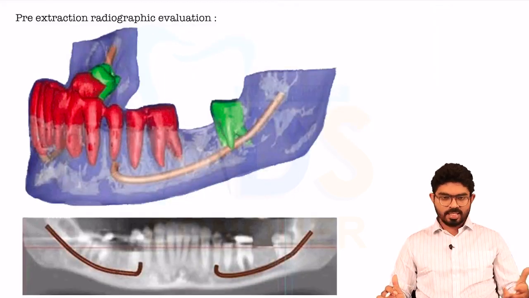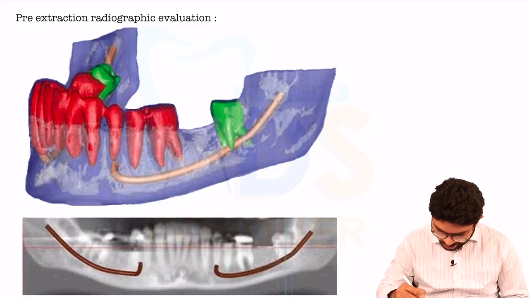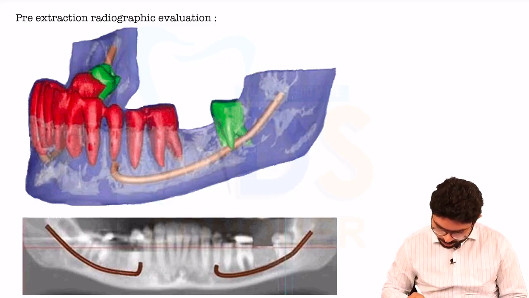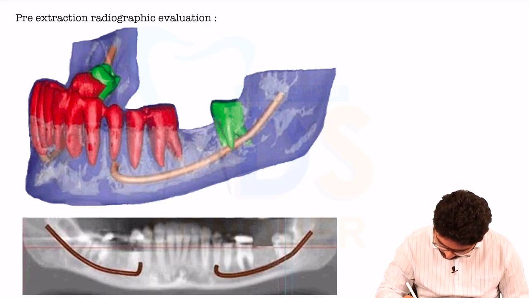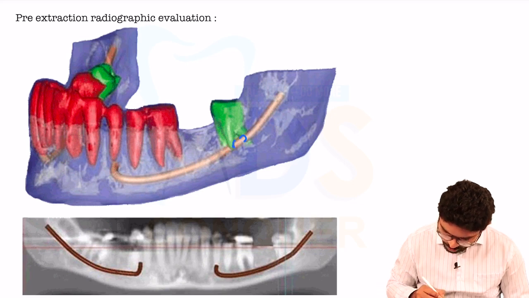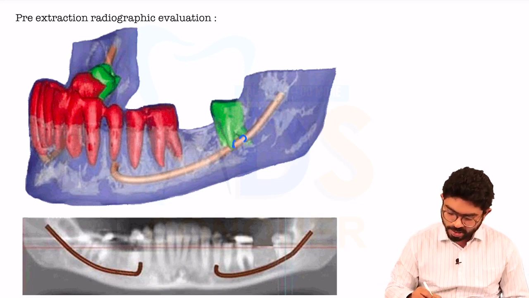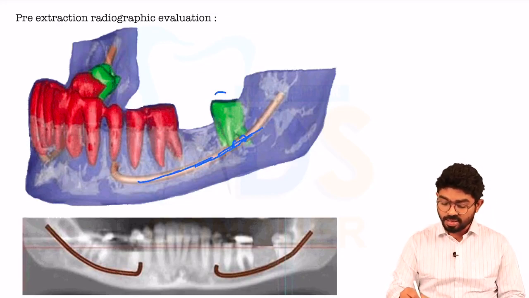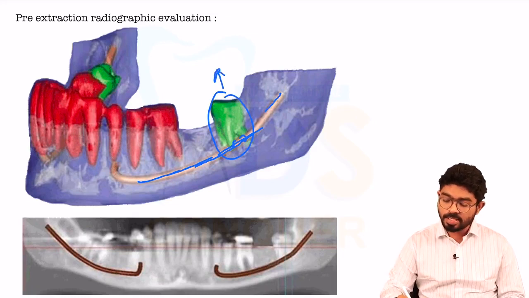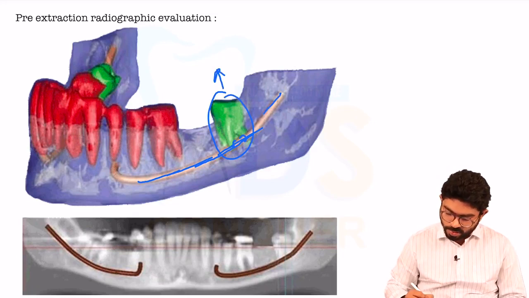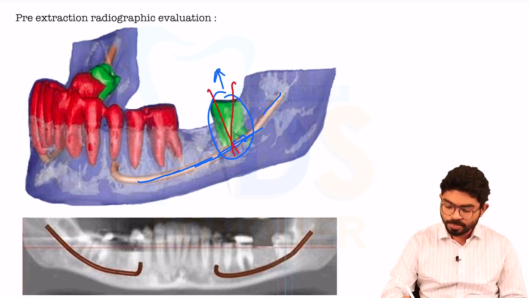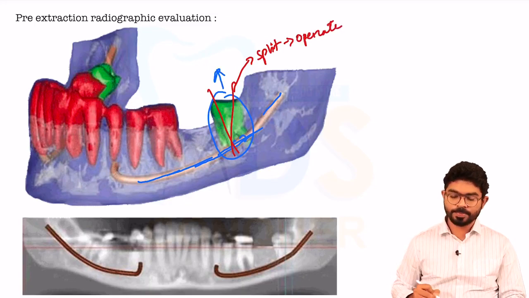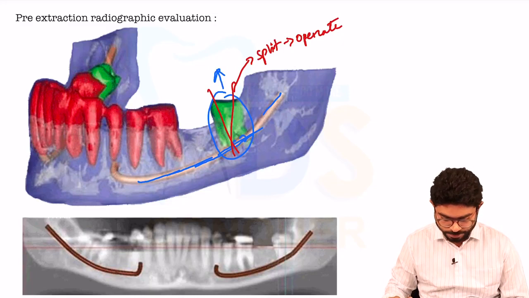The next comes, this is a very good thing. You can see this apical notch clearly in this 3D print view. See, this is the notch. Here it is clearly seen that your canal nerve bundle is going into the roots, in between the roots. So when you are extracting this tooth, there are high chances that this bundle is going to get damaged. So in this technique, what you have to do is split and operate. That is what you have to learn.